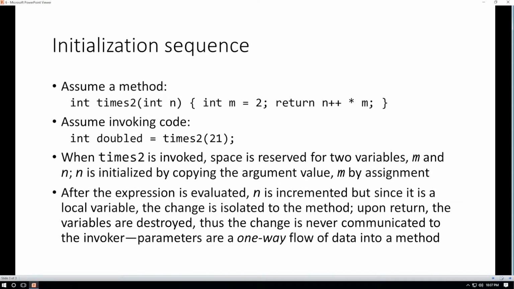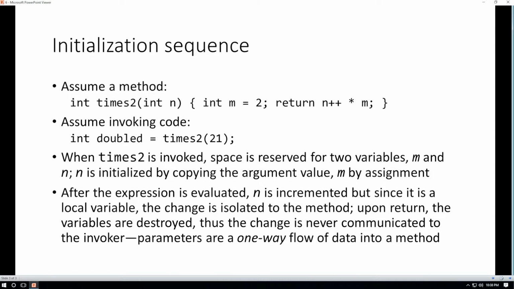Assume a method, we're calling it times2. It takes one parameter, an integer. We're calling it n. So n will be a local parameter variable. That means it's initialized differently than a local variable. That's the only difference. We're assuming the invoking code is calling times2, passing it an argument value of 21. We're going to assign the returned value of times2 to the variable called doubled.